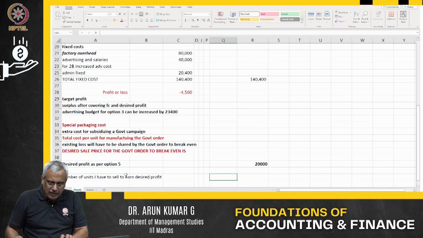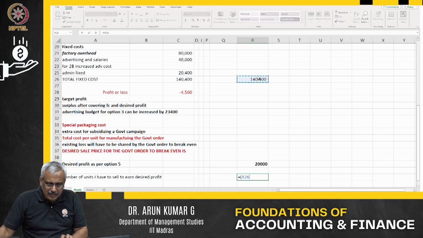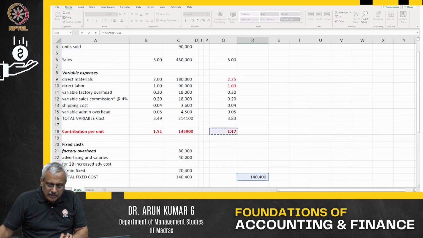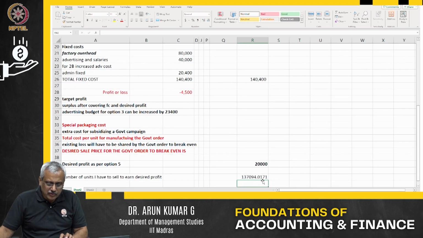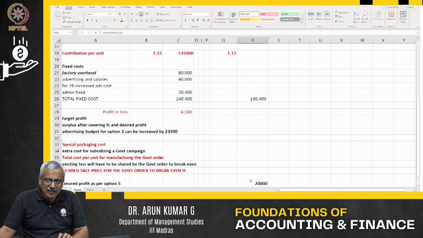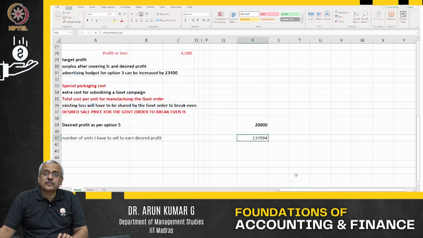It is the fixed cost, 140,400, plus the desired profit, 20,000, divided by my contribution per unit. So if I sell roughly 137,094 or 95 units, I will make the desired profit of 20,000.